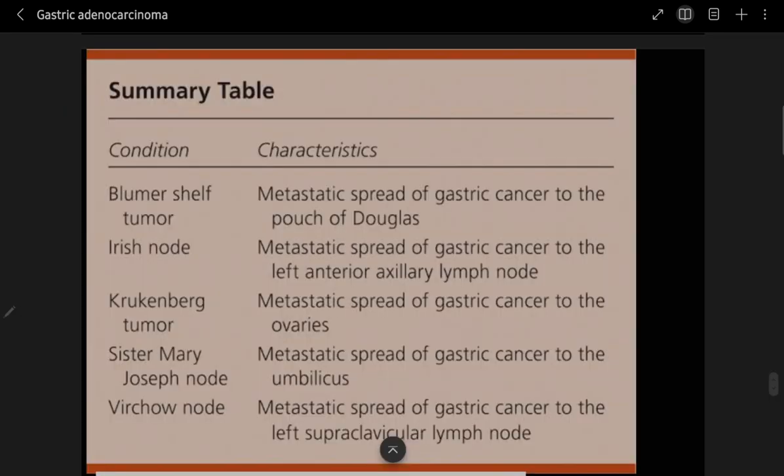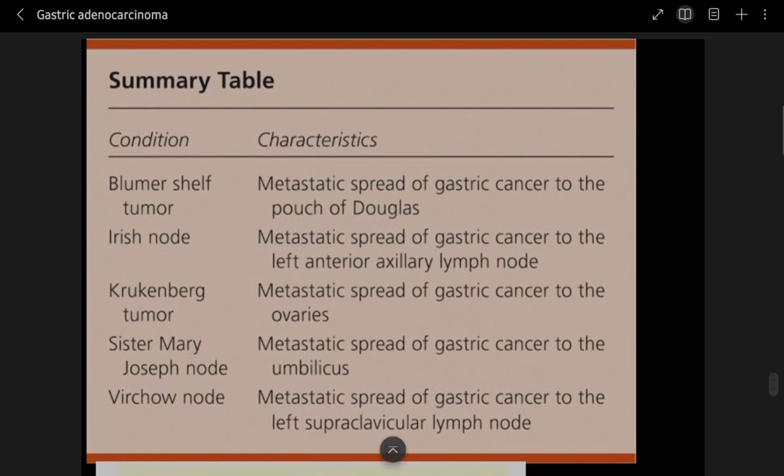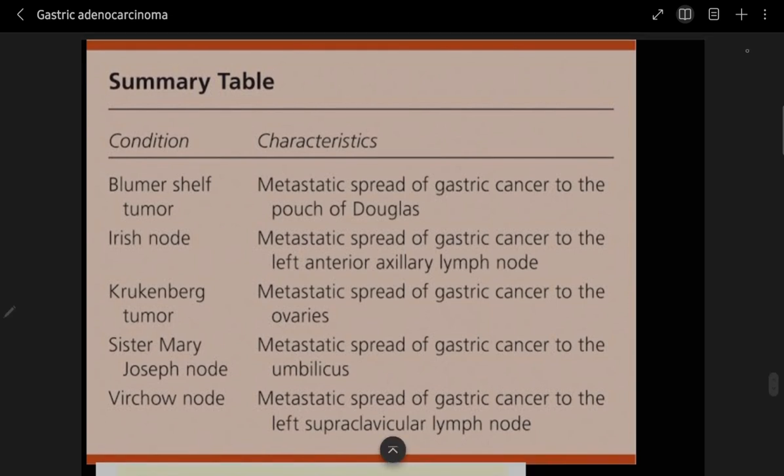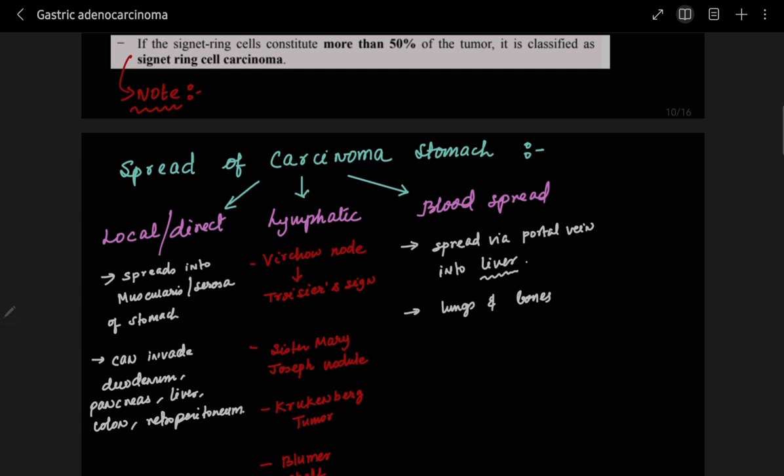So whatever I have mentioned, like Blumer shelf, Irish node, Krukenberg tumor, Sister Mary Joseph nodule and Virchow's node. I have missed the Irish node. The Irish node is a metastatic spread of the gastric cancer to the left anterior axillary lymph node. So everything is here in this summary table. You can take a snap of this if you want. Now coming to the third, blood spread. It spreads via the portal vein into the liver and also to other sites, sometimes the lungs and bones also.